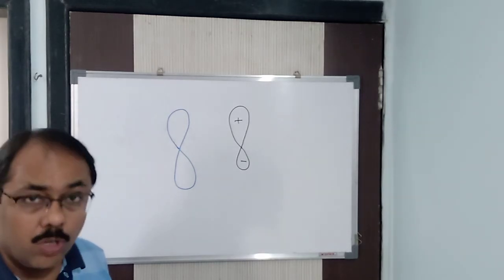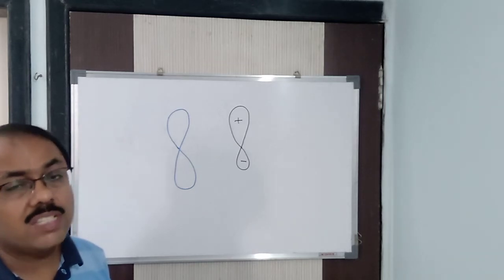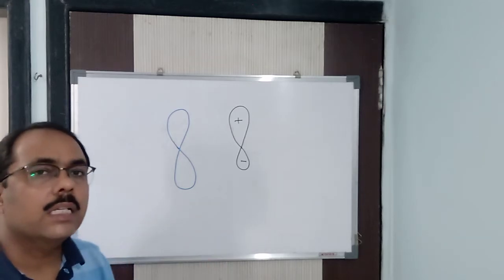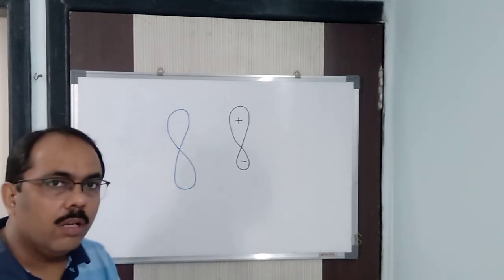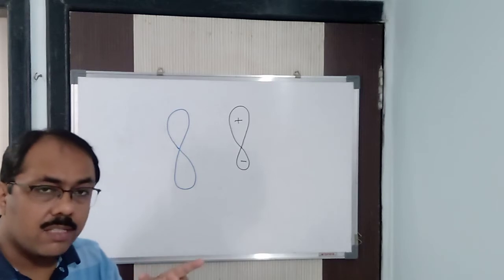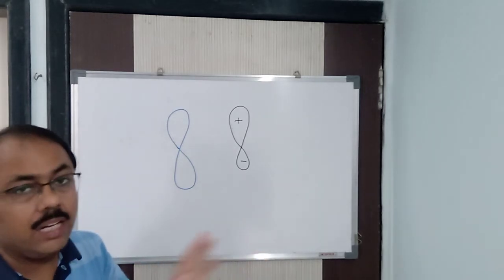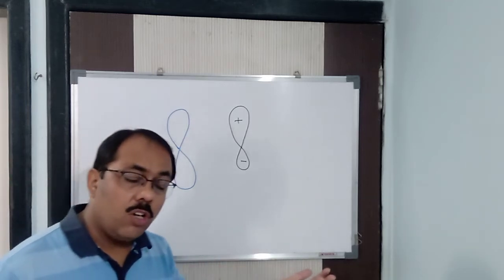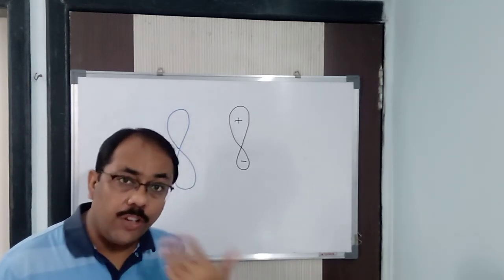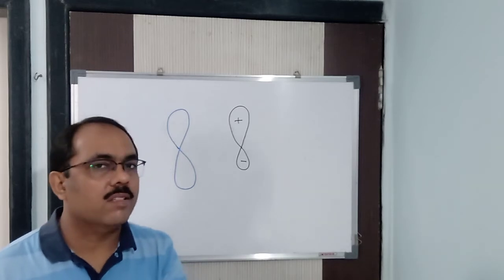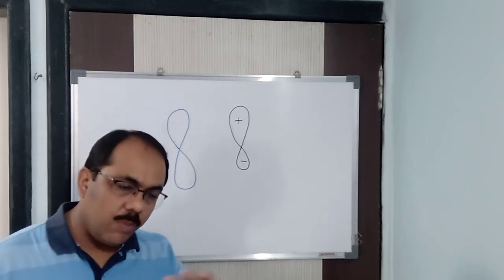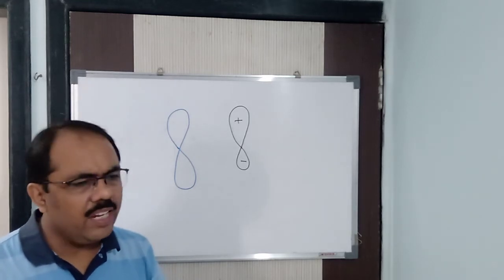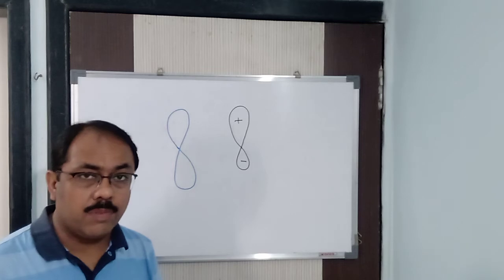For that reason I told you in the last video that the methane molecule is tetrahedral, where the bond length, the bond energy, the bond angle, everything is identical for all carbon-hydrogen bonds. Otherwise, theoretically, 3 bonds are the same and the 4th one is different. But practically it is not so, because practically you are talking about hybrid orbitals, and theoretically you are talking about atomic orbitals. So the methane molecule or any other organic molecule contains carbon atoms.